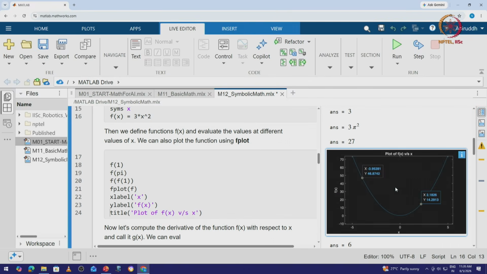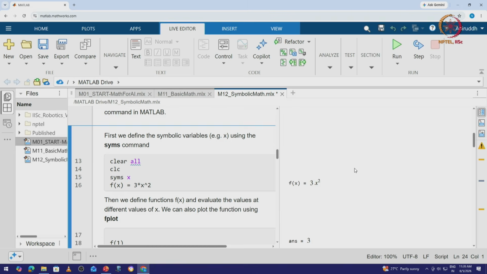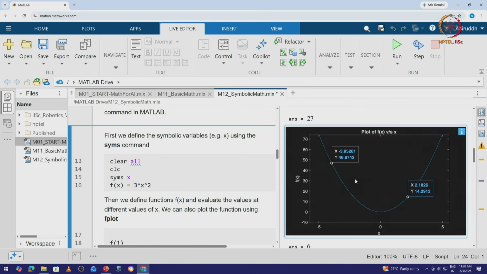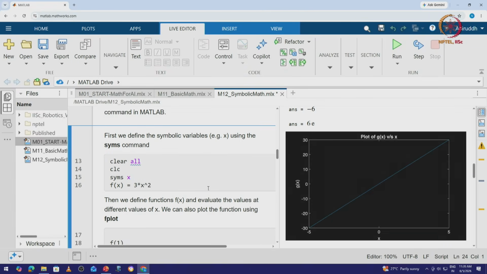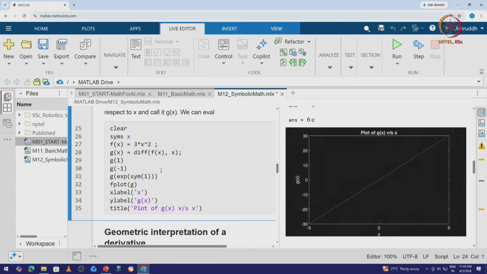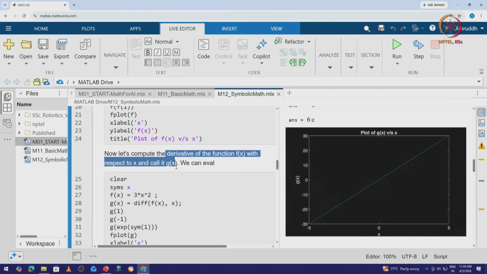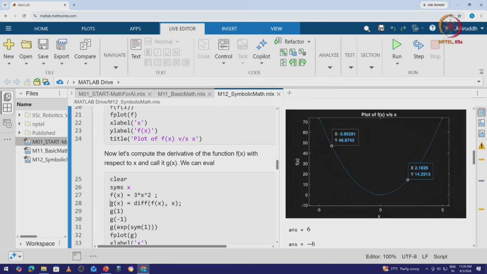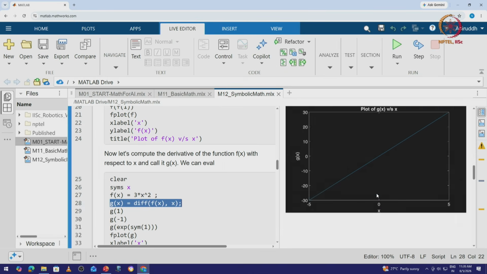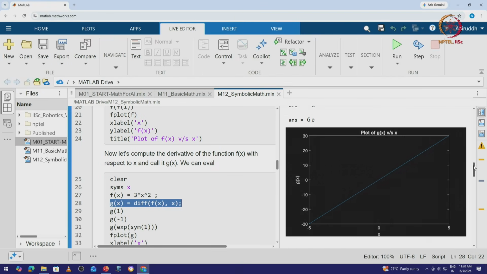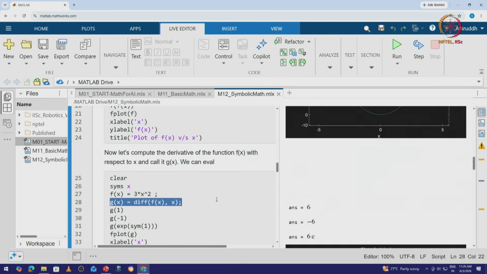This is the graph that can be seen. So this is the plot of f of x versus x, where f of x is on the y axis and x is on the x axis. Now once we have this, let's try to take the derivative of f of x with respect to x and define it as g of x. So g of x is given as the differentiation of f of x with respect to x. If we do that, the plot of g of x versus x is essentially a line.